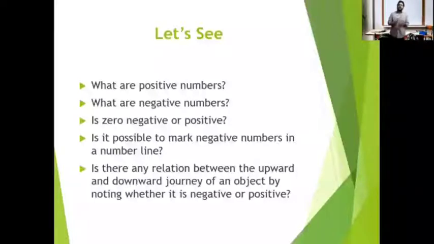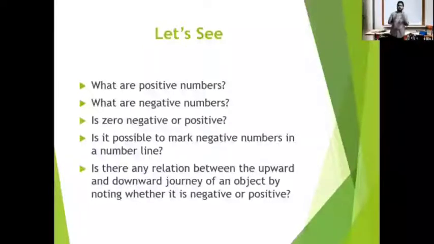Let me ask you, is 0 negative or positive? That's the question. Always we are saying numbers greater than 0 are positive numbers, and numbers less than 0 are negative numbers. So what about the number 0? Is it negative or is it positive? Who can say? Nobody?